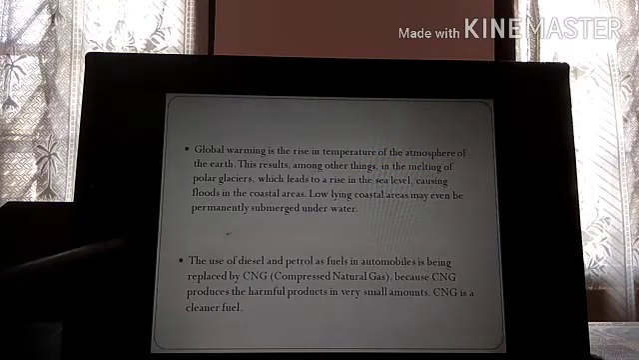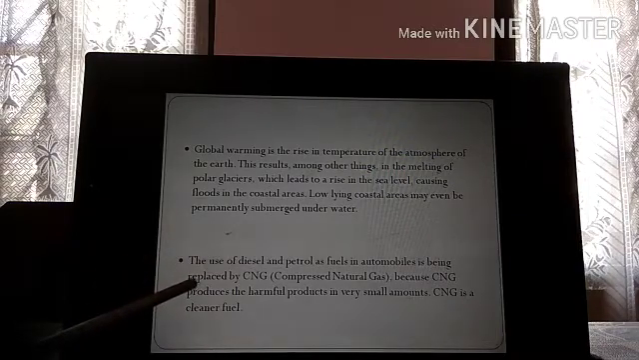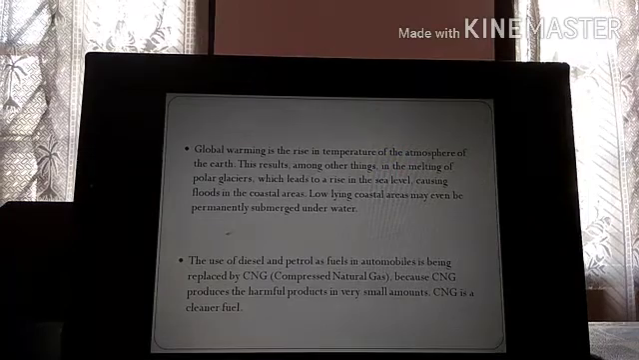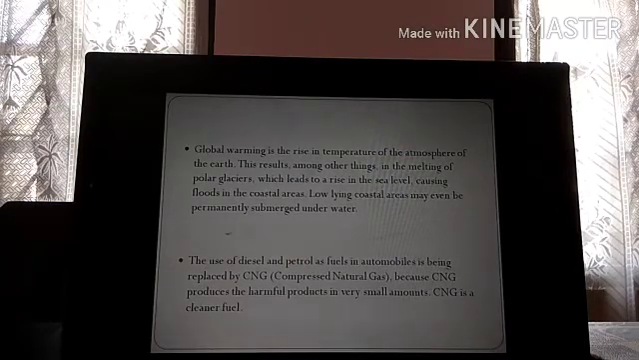Okay. So the use of diesel and petrol as fuels in automobiles is being replaced by CNG, compressed natural gas. Why? Because CNG is an eco-friendly fuel. It is a clean fuel. It does not produce as many pollutants as petrol and diesel. So Delhi, which was one of the most polluted cities in India, has now switched to CNG. After it switched to CNG, the pollution levels have decreased drastically.